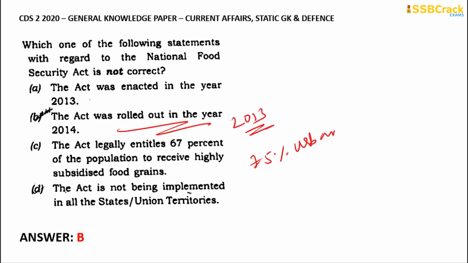Okay, 75% of urban population and 50% of rural population will be entitled legally to receive subsidized food grains from the government. So if we combine both of them, it will be around 67% of the population to receive all of these. So the correct answer for this one is option B.